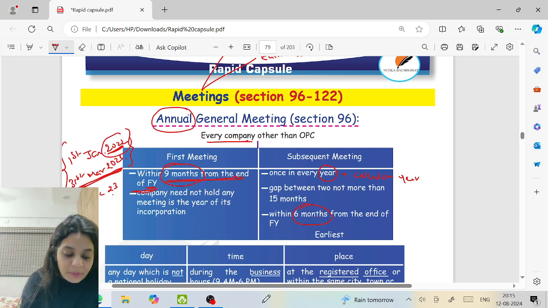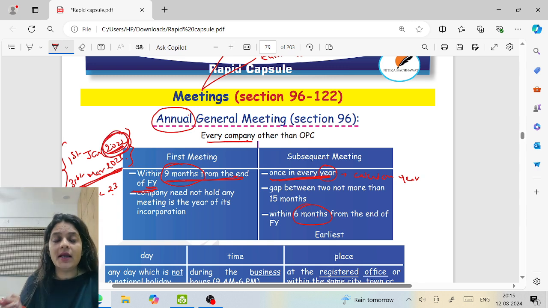That means the company is not calling any meeting in the year 22. But the Companies Act says once in every year. So in the year of incorporation, even if the company does not call any meeting, the company will not be held liable for not calling the meeting.